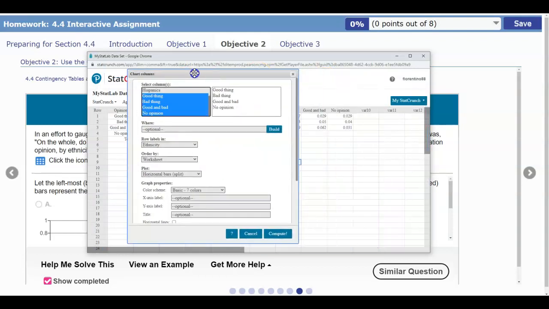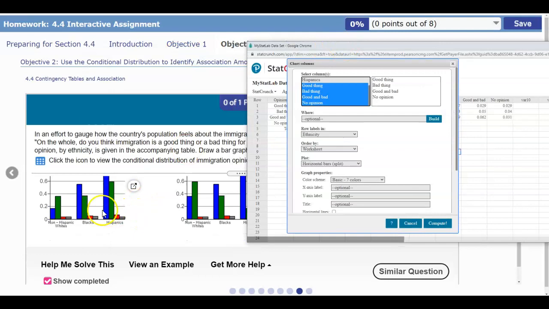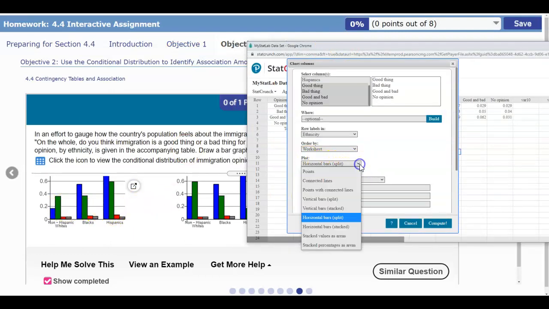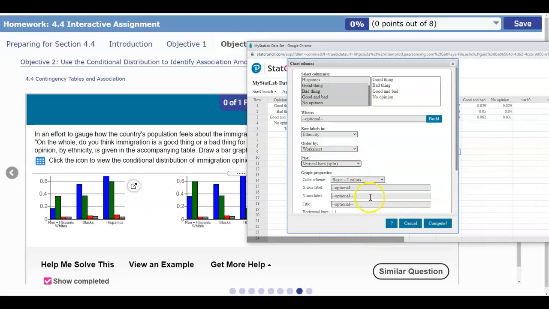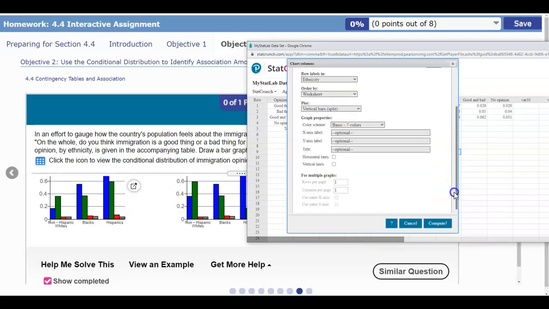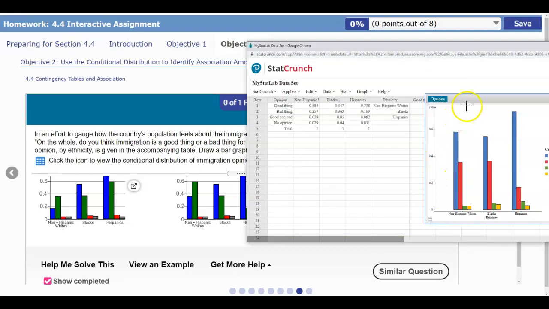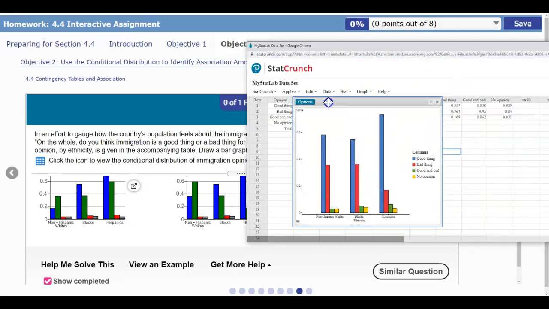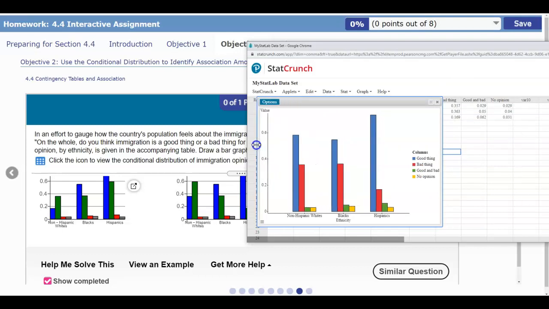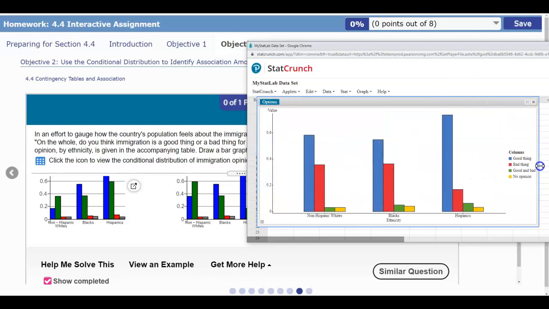In our example, it's given as vertical bars, so we want to make sure that we're not using horizontal bars split. We want vertical bar split. Then we select Compute. Here is what we have: these graphs. We can see that the blue represents a good thing, and here we have our ethnicities down here. Good thing is blue, bad thing is red, good and bad is green, and yellow is no opinion.